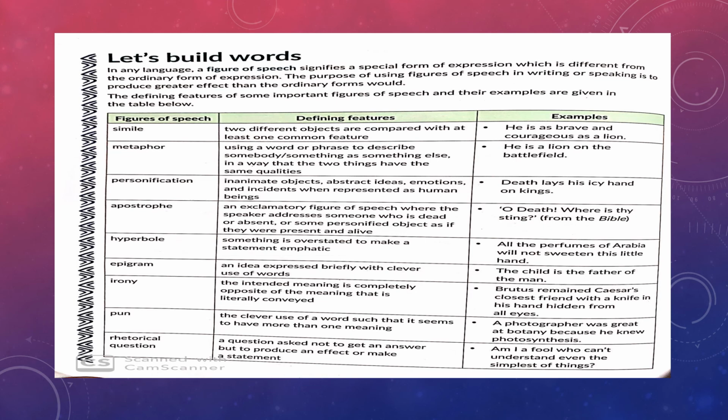Apostrophe, an exclamatory figure of speech where the speaker addresses someone who is dead or absent, or some personified object as if they were present and alive. O death, where is thy sting? Now, death is personified here, but it is not present in the scene. We are talking to it as if it were a person and it is on the same platform.